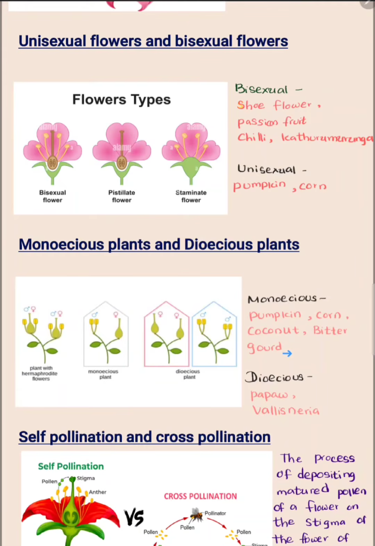You can see in a bitter gourd or pumpkin plant, both pistillate flowers and staminate flowers can be seen in the same plant. Dioecious means the plant consists of only pistillate flowers or only staminate flowers. That means the pistillate flowers are in a separate plant and the staminate flowers are in a separate plant. They are called dioecious, like they are living in two homes. Right? Examples for the dioecious plant are papaya and Vallisneria.